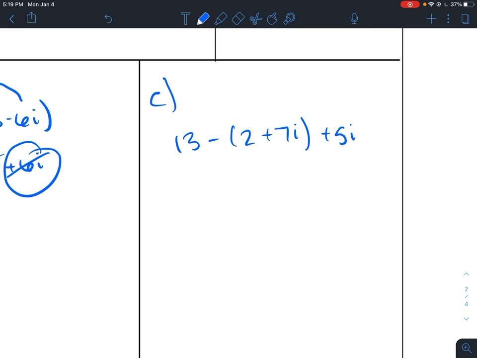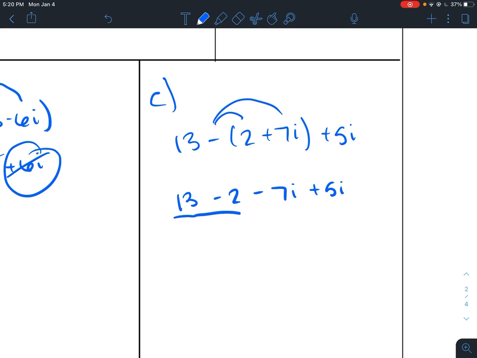Now, you also notice that I'm subtracting this complex number. It's being subtracted. So I have to remember to distribute that through. So I have 13 minus 2 minus 7i plus 5i.